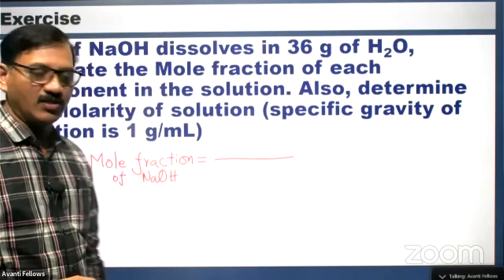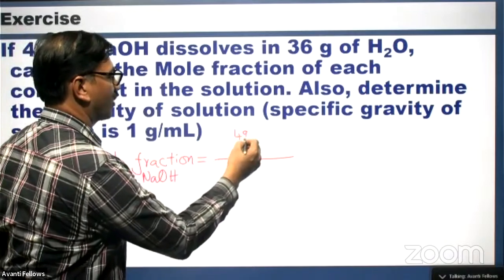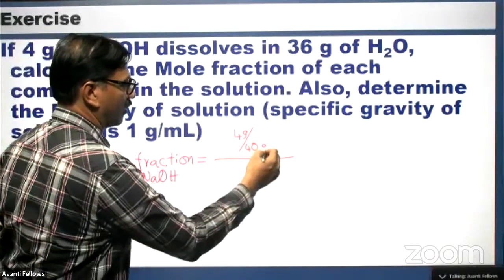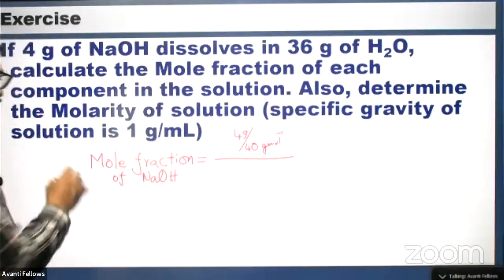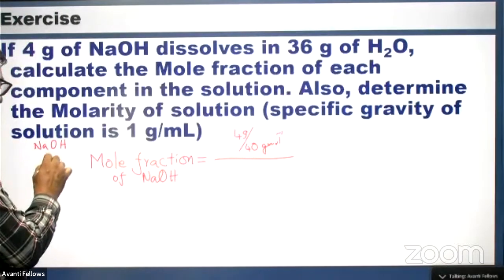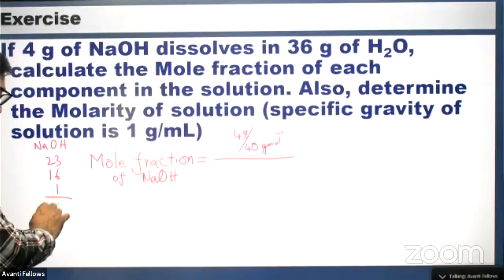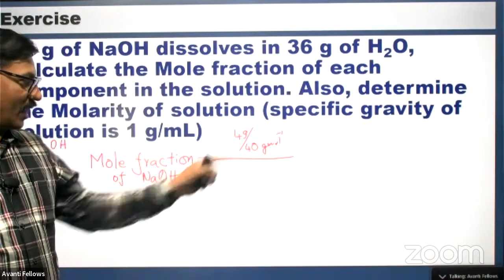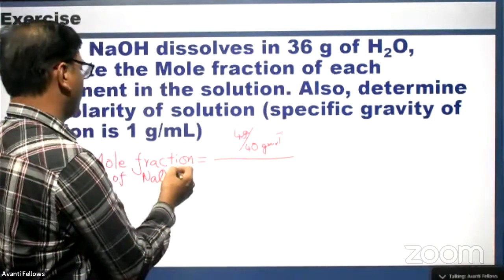Number of moles of NaOH is given mass, 4 grams, divided by molar mass. Molar mass of NaOH is 40 gram per mole. Sodium is 23, oxygen is 16, and hydrogen is 1. Totally it is 40, right? Given mass 4 gram by 40. This is the number of moles of it.